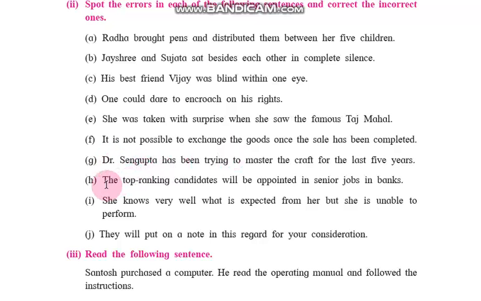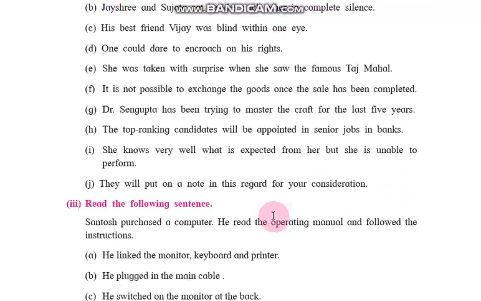Sentence is correct. Next, the top ranking candidates will be appointed in senior jobs in banks. Not in, appointed to senior jobs in banks. Next one, she knows very well what is expected from her, but she is unable to perform. She knows very well what is expected of her.